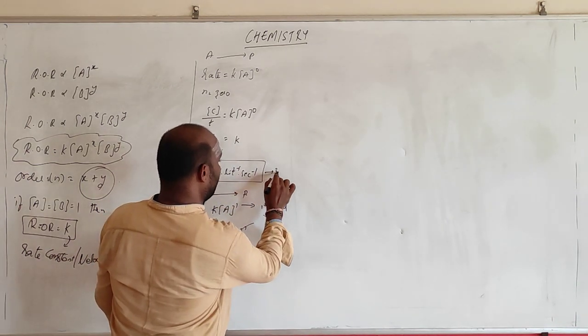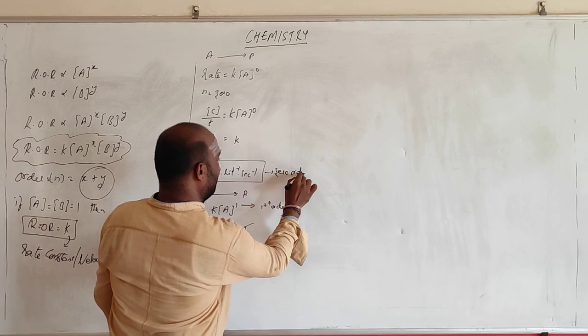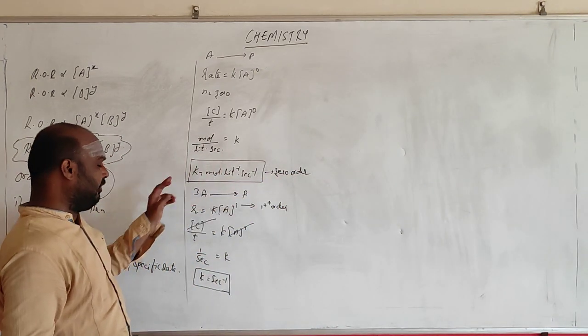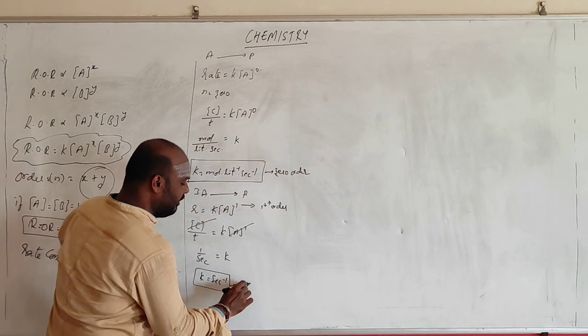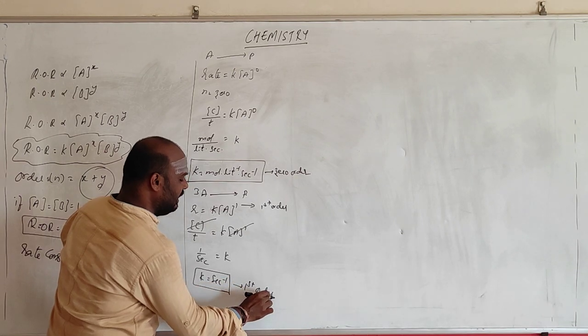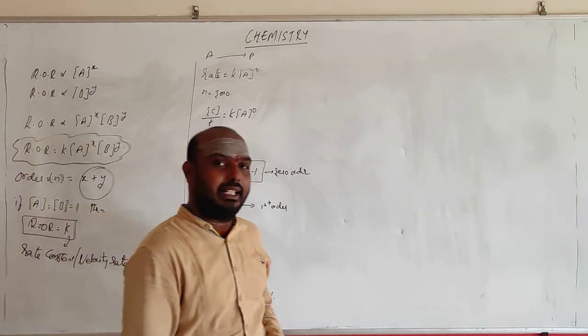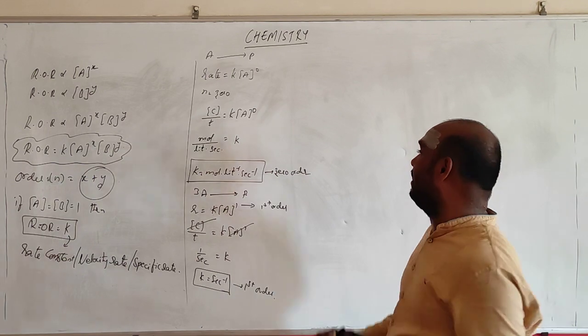So this is for zero order, for zero order this is the unit of K. This is for first order. For first order the value of the rate constant is second inverse. Try to find out for the second order.